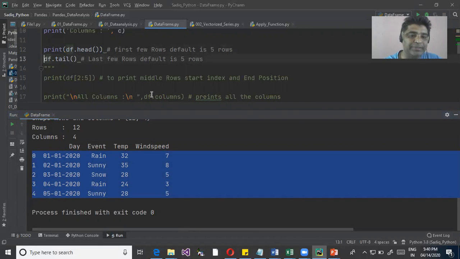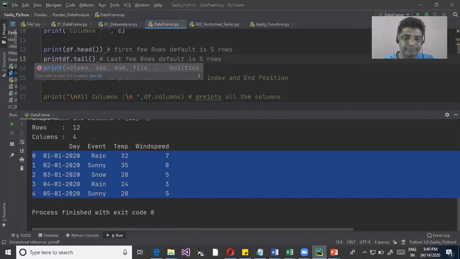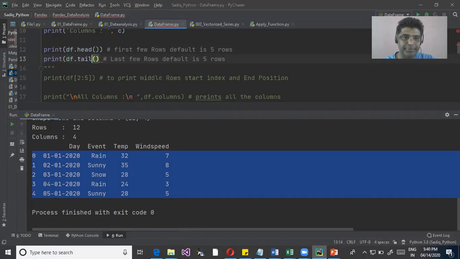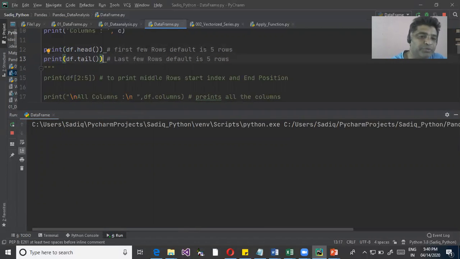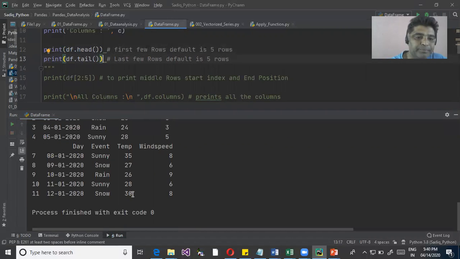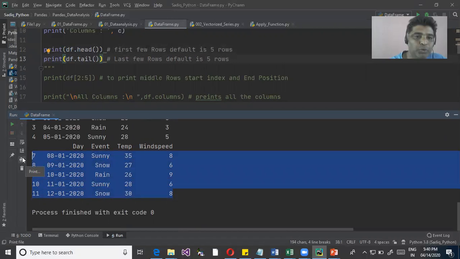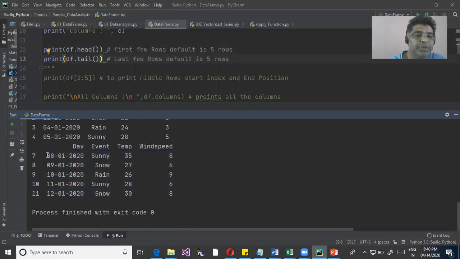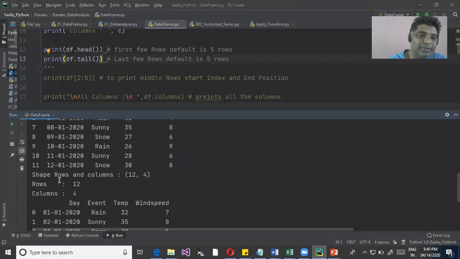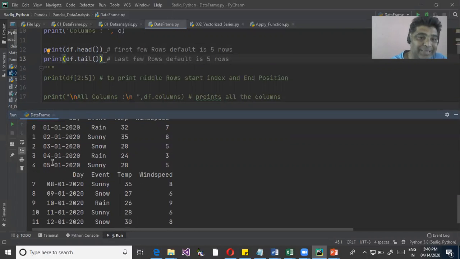Same thing if I say print tail, this is going to fetch me the 5 rows from the bottom. If you don't want the index, you can remove it. It is the default one, assigned by default.